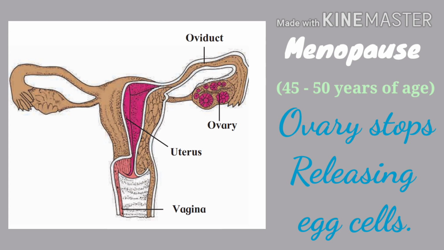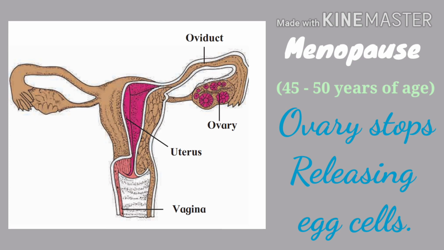At the age of about 45 to 50 years, the secretion of hormones controlling the functioning of the female reproductive system either becomes irregular or stops. That is menopause.